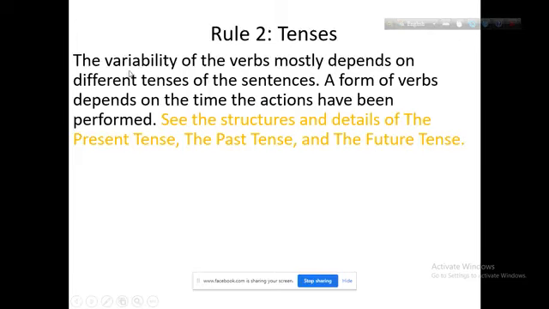They become variable according to the tenses. The form of a verb depends on the time when the actions have been performed. You have to see the structure of tenses, present, past and future tenses, to have a good idea. I know you all have a good idea about it.